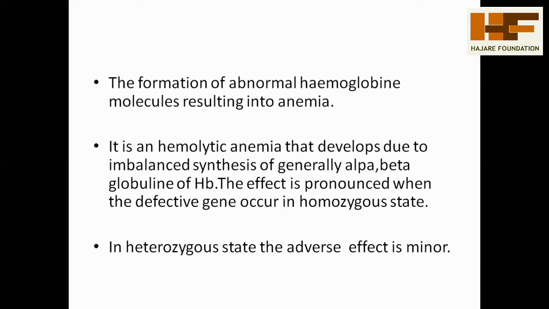Hence, it is called hemolytic anemia. The defect is pronounced when the defective gene occurs in the homozygous state. If the two parents are suffering from this defect and the phenotype is shown in the homozygous recessive state, it is called thalassemia disease. If the parents are heterozygous in condition, it shows an adverse effect that is called thalassemia minor.